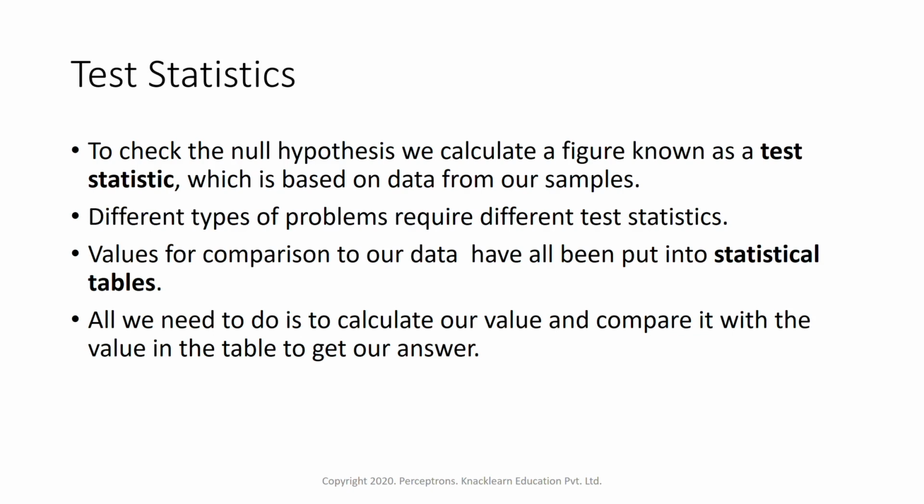Test statistics give us values for comparison to our data, which have been put into a statistical table. Each of these tests has its own table. Like the z-test has a z distribution table, the t-test has a t table. All these test statistics have their own tables.